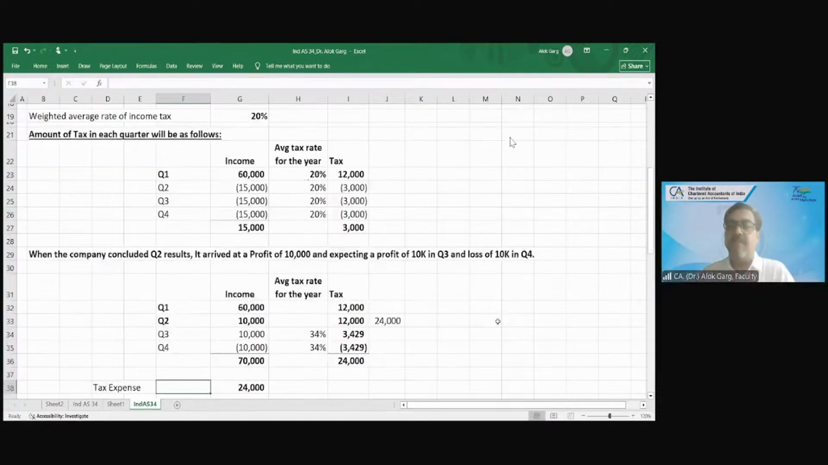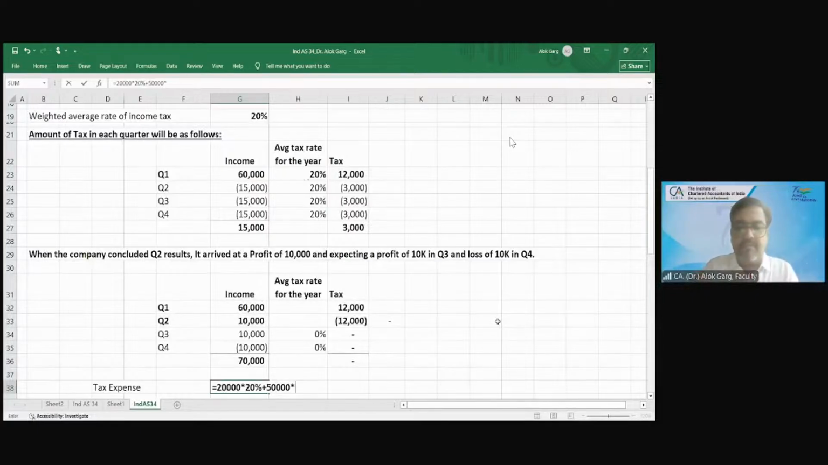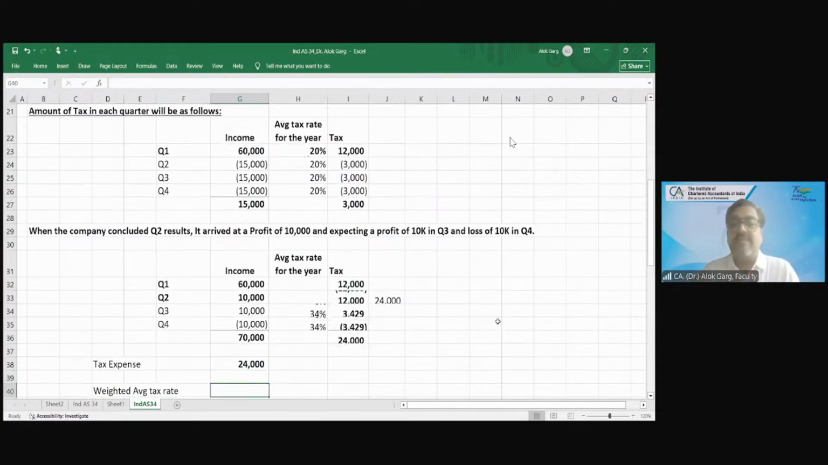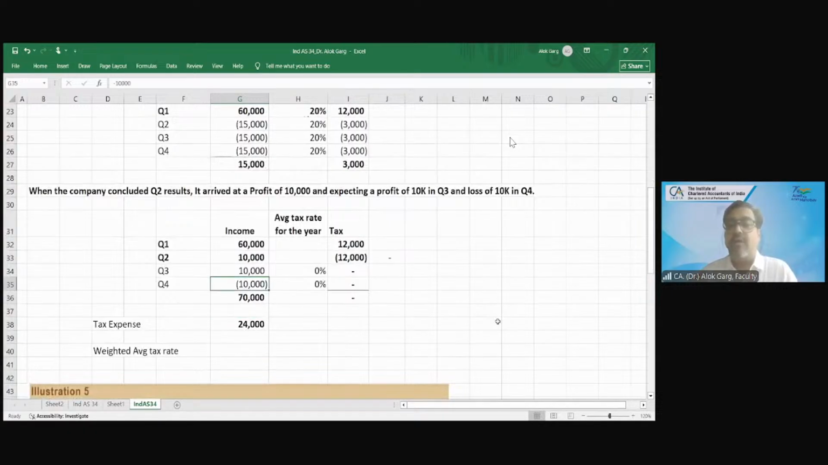Now what happened? 60,000 was quarter one profit. Q2 profit is 10,000. Expectation of Q3 is 10,000. And a loss of 10,000 is there in Q4. So what is my estimated annual profit? 70,000. 70,000 प्रॉफिट पे आपका टैक्स एक्सपेंस क्या होगा? 20% on the first 20,000, and for the remaining 50,000, 40% multiplied by 50,000. My total tax expense is 24,000 on the profit of 70,000.